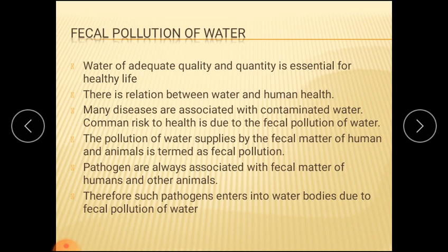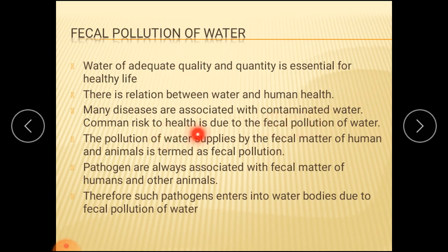Water of adequate quality and quantity is essential for healthy life. As we know, water should be of good quality and the quantity of water should also be more. There is a close relationship between water and human health, because if water gets contaminated, human health gets affected. Many diseases are associated with contaminated water.